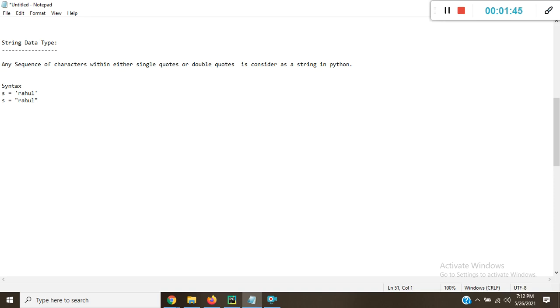In most other languages like C, C++, Java, a single character within a single quote is treated as a character data type value. But in Python we do not have a character data type, hence it is treated as a string only.